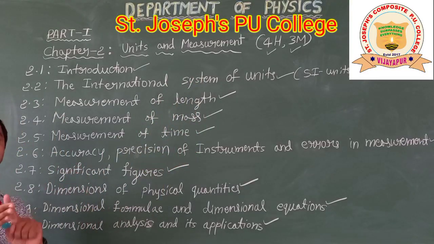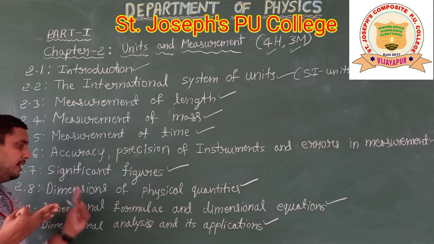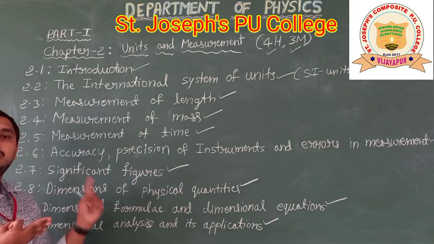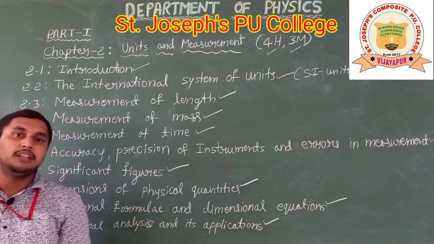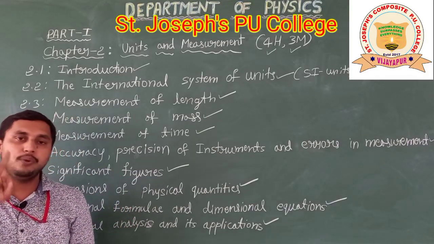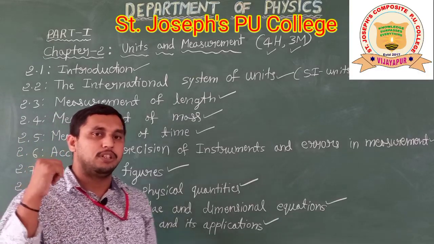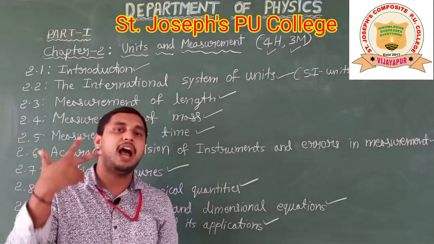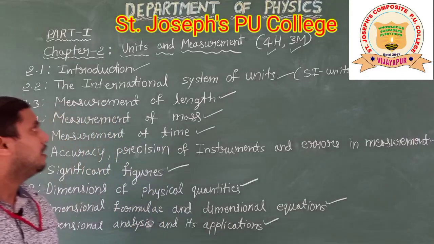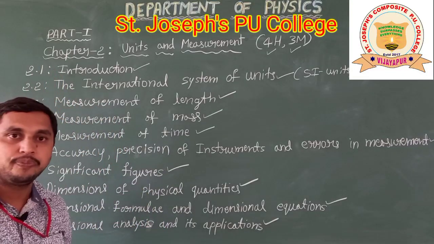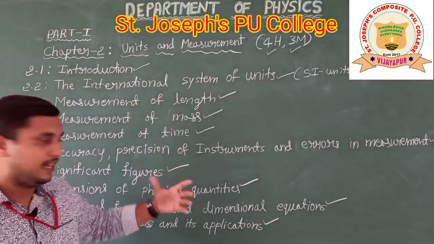Next it is dimensions, how to write the dimensional formula and dimensional equation, and what all the applications of this are. So in this chapter these 3 are very important: units, measurements and dimensions. So let us see one by one. We will start with the introduction and we will see the measurements and everything.